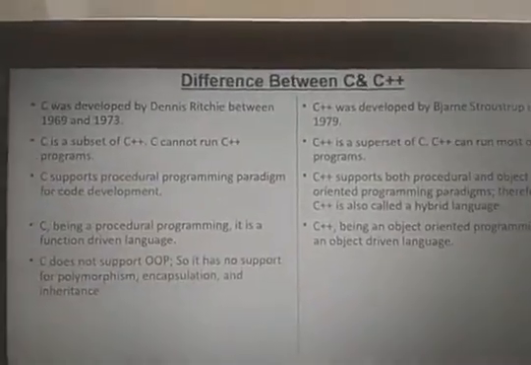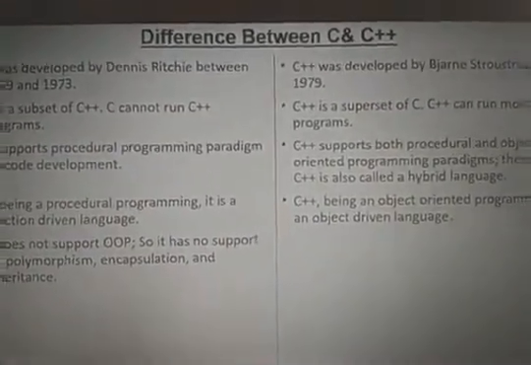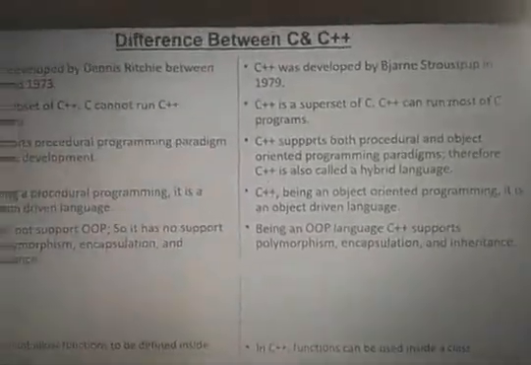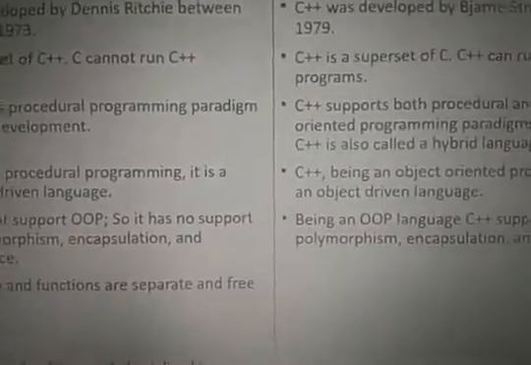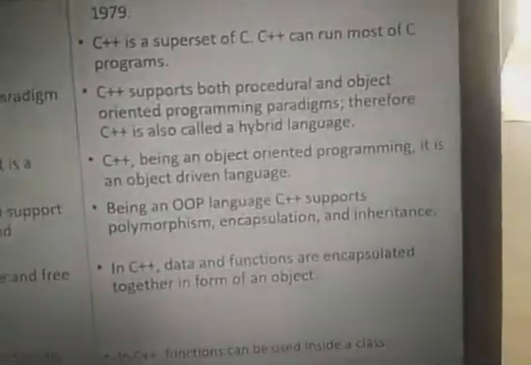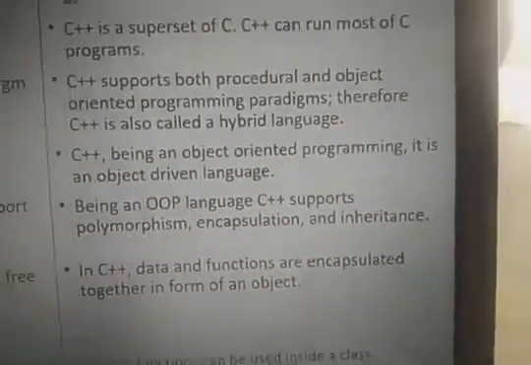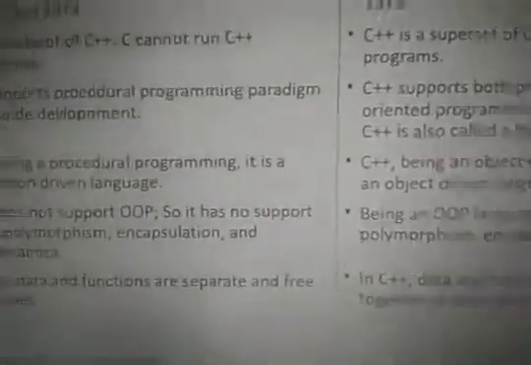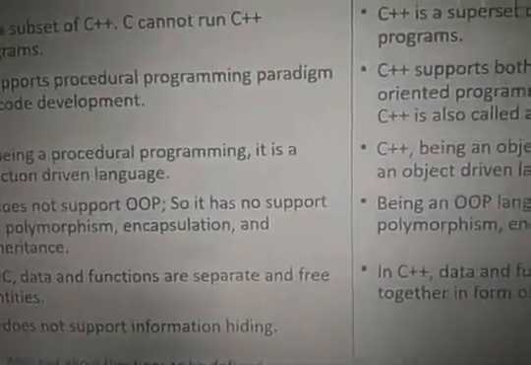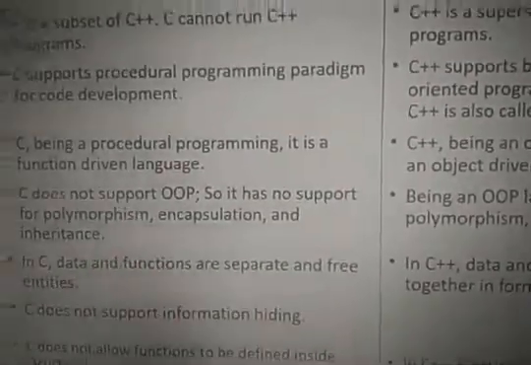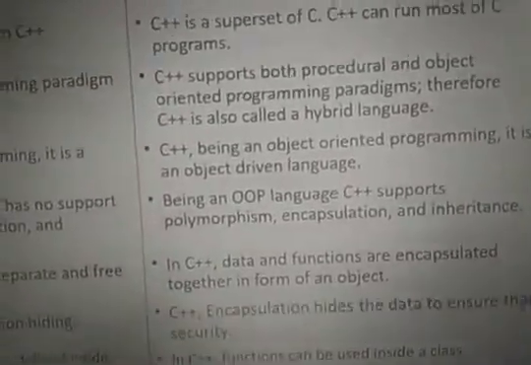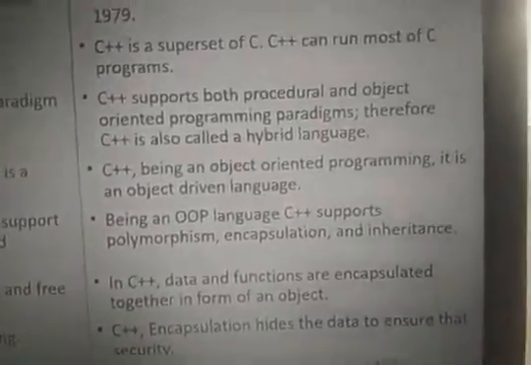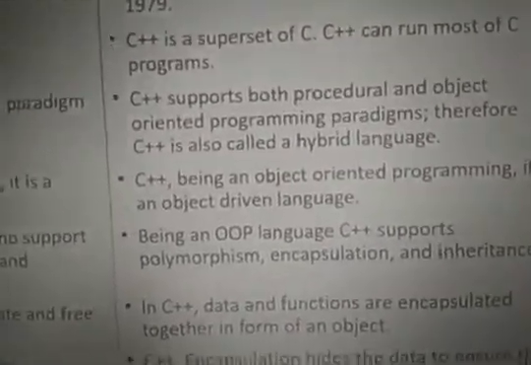Then the next one: C does not support object-oriented programming, but C++ does. In C, data and functions are separate, but here data and functions are encapsulated together in a single place. Also, C does not support data hiding. In a structure, your data will not be hidden. But in a C++ object, your data will be hidden, and the associated functions will be available.